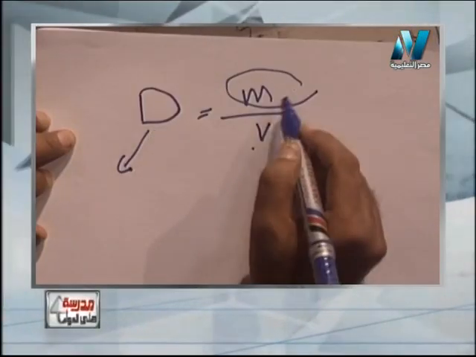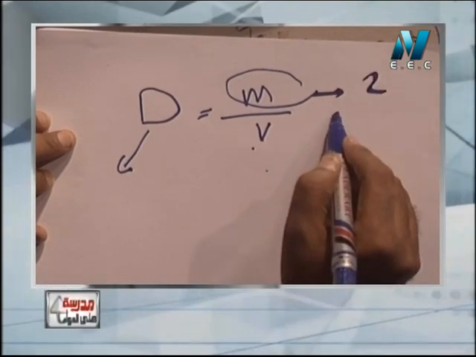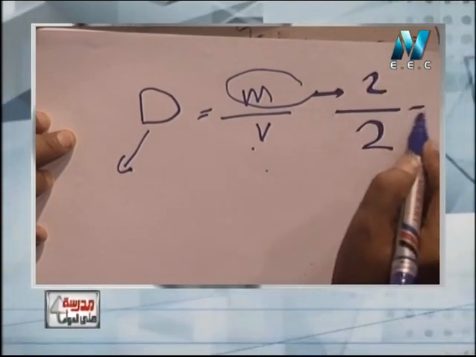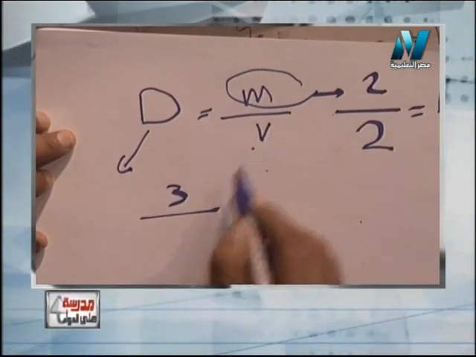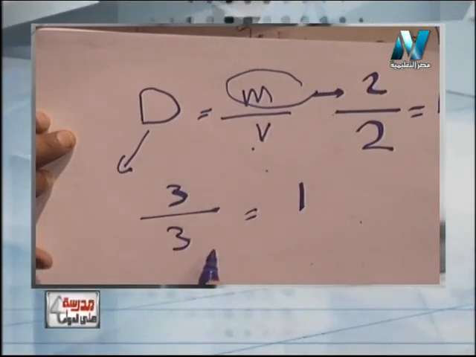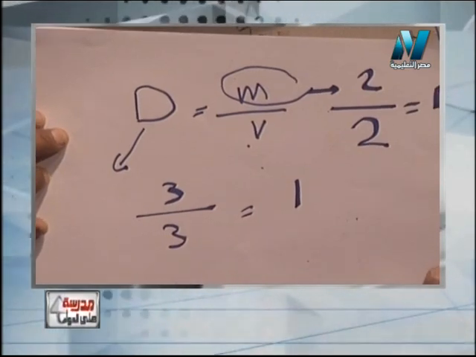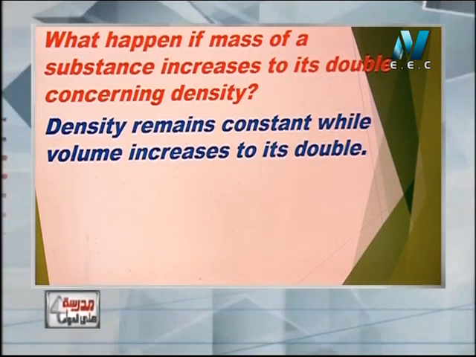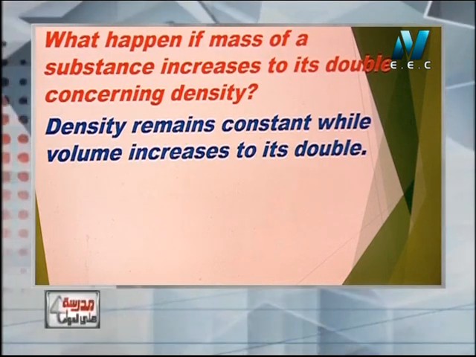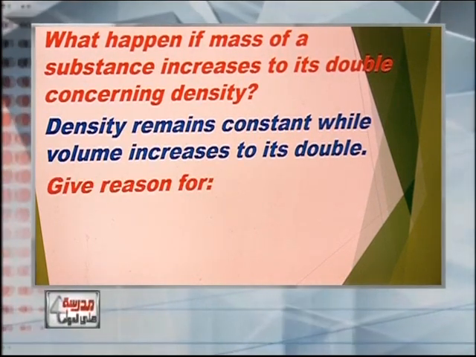So what happens if mass increases to double? It means that volume increased to double. So we get the same constant. If mass increased to 3 times, volume increases to 3 times. So we get the same ratio. Now, the question is what happens if the mass of a substance increases to its double concerning density? Nothing for density. Density remains constant while volume increases to its double. Okay?